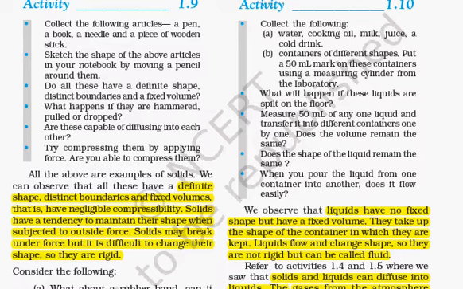One more important fact is that solids have a tendency to maintain their shape even when subjected to outside force. If you try to apply force on a solid like a wooden stick, it will not change its shape. It will break, but it will not change its shape. Hence it is called a rigid solid.